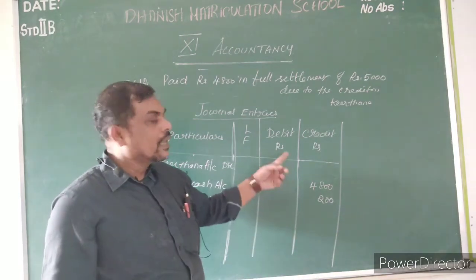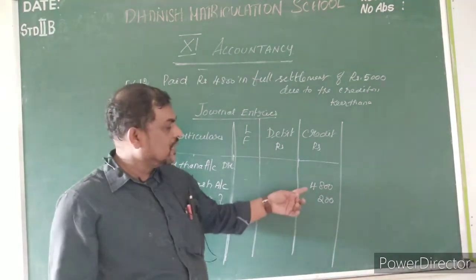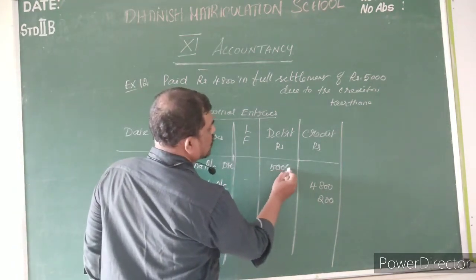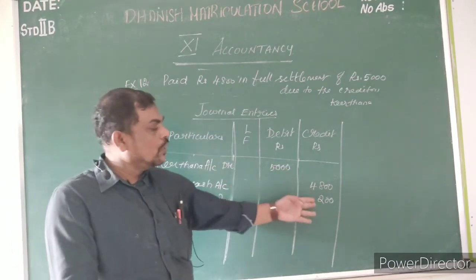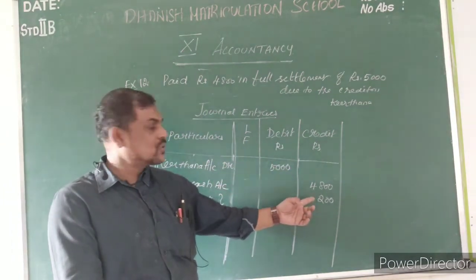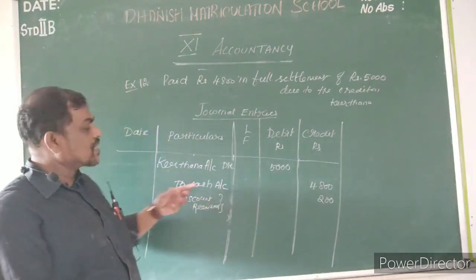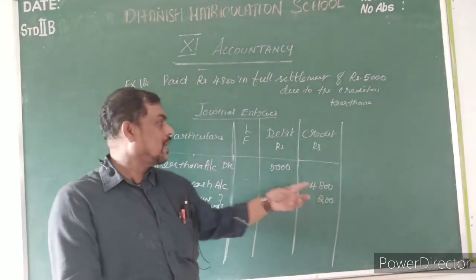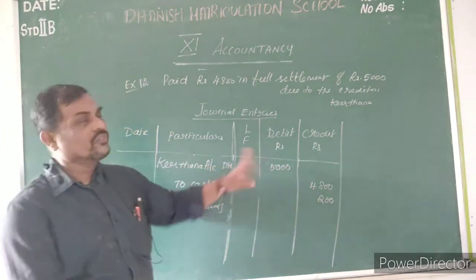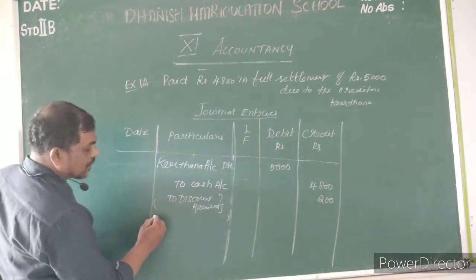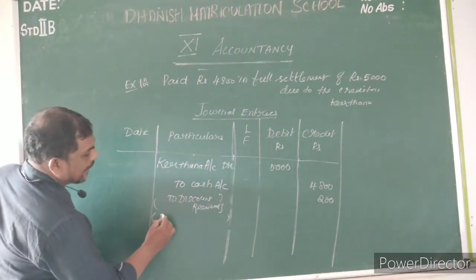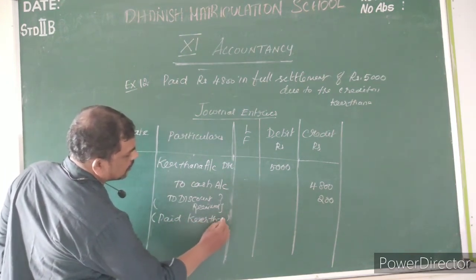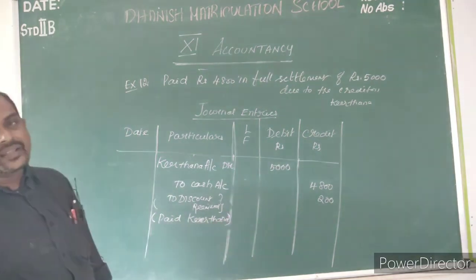So discount received is 200 and cash is 4,800. I already told you the debit amount should be equal to the credit amount. So credit is 4,800 plus 200, which is equal to 5,000 in the Kirtana account, because Kirtana is allowing me 200 rupees discount. I paid only 4,800 in cash, and 200 rupees is the discount given by Kirtana. So totally 5,000 in the Kirtana account. Now you have to write here: paid Kirtana.